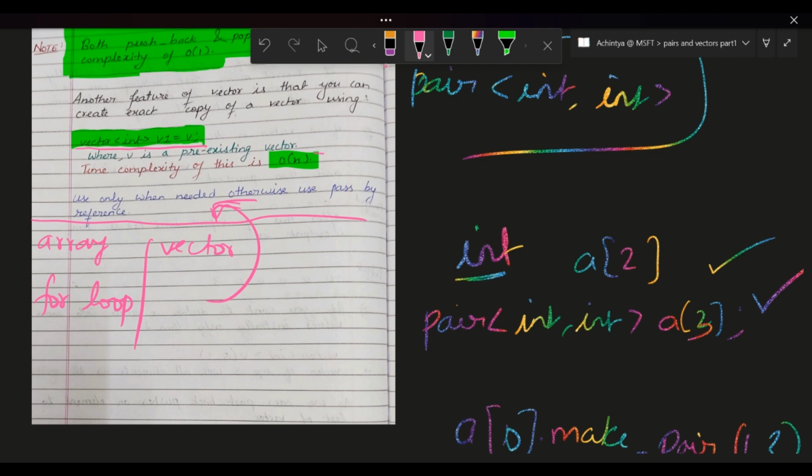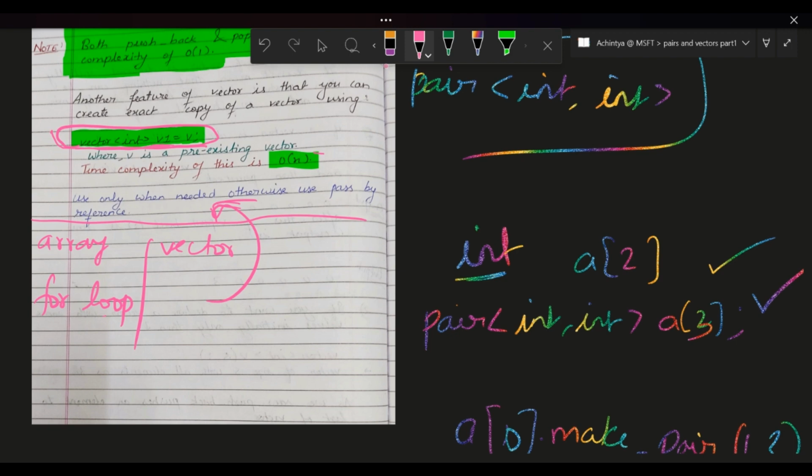But a problem is there: this is not called by reference. This is called by value only. Suppose you make any change in v1, it will not affect v. So don't worry. The time complexity of this is O(n), that is, again a for loop only. It is taking the time complexity of a for loop only. Actually, initially it is performing a for loop, but a vector has a feature like this.